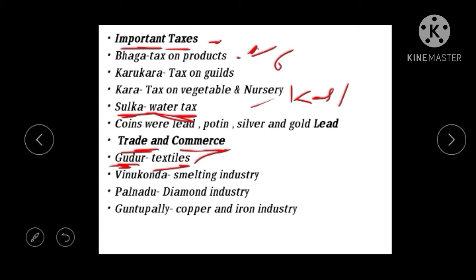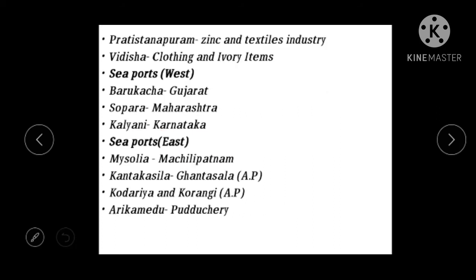And Guntupalli is famous for the copper and iron industry. And next, Prathisthanapuram. Prathisthanapuram was one of the capitals of the Satavahanas, so it is famous for the zinc and textile industry. Then the next, Vidisha. Vidisha is another place which is famous for clothing and ivory items.